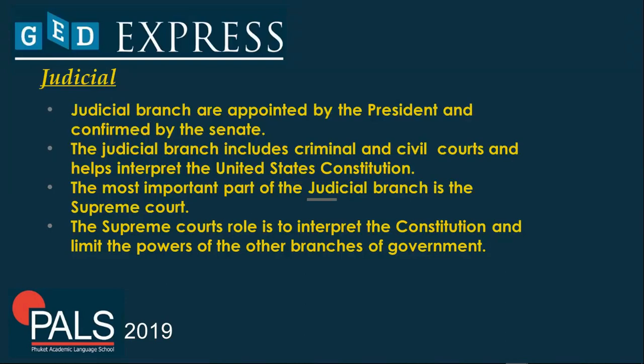The judicial branch justices are appointed by the president. So that's the job of the president of the United States of America. He or she can appoint those 9 justices to sit on the judicial court, and they are confirmed by the Senate as well.